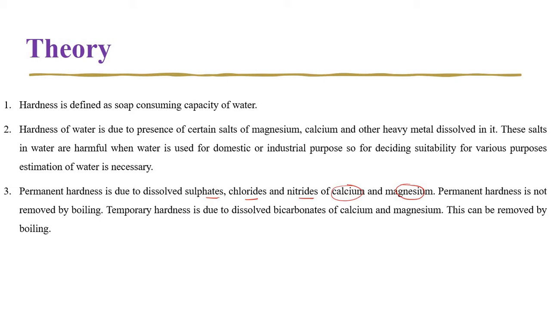But temporary hardness can be removed by boiling or by chemical processes, because temporary hard water contains dissolved salts of calcium and magnesium which are bicarbonates or carbonates. Therefore, when boiled, these carbonates are removed in the form of carbon dioxide.